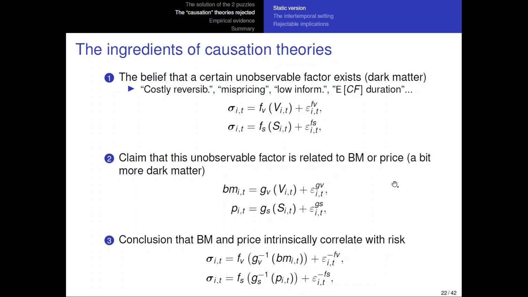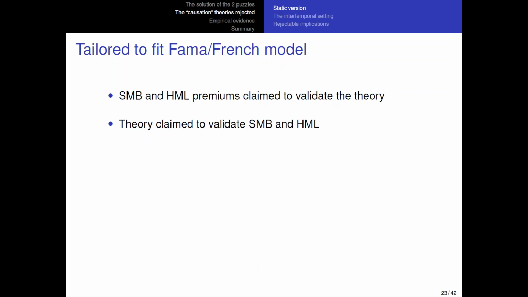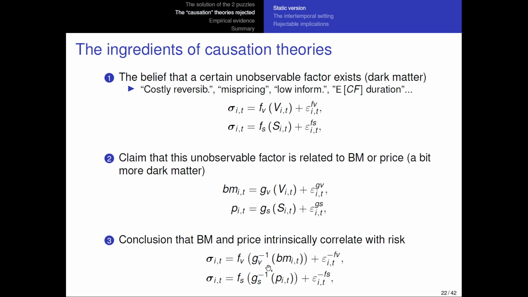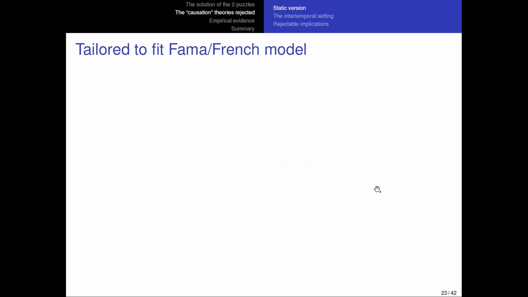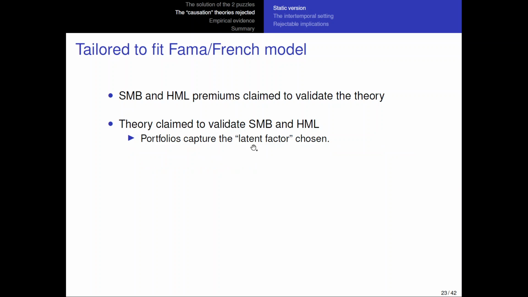And that's why later it's going to give you the same observable results. These types of theories are also tailored in a way that fits the Fama and French model very well. Because now the SMB and HML premiums are claimed to validate the theories, and the theories are claimed to validate the risk adjustment based on SMB and HML. Because now the portfolios, if it is true that this happens, then it's clear, as I already discussed earlier, that this risk is going to capture the same latent factor exposure.